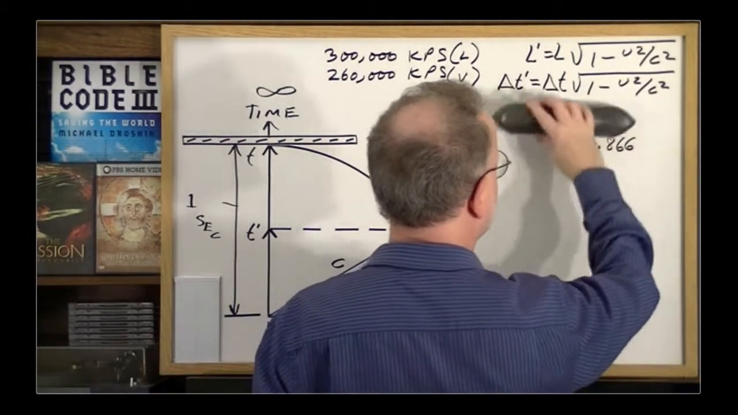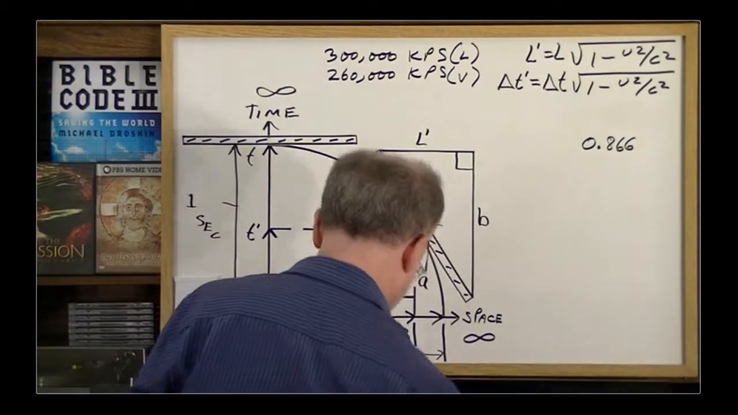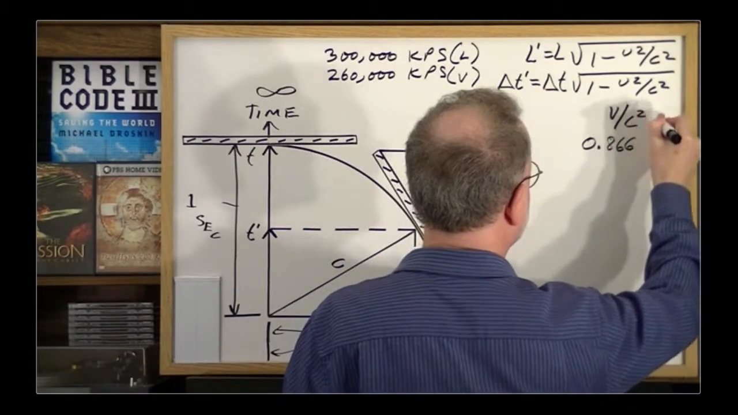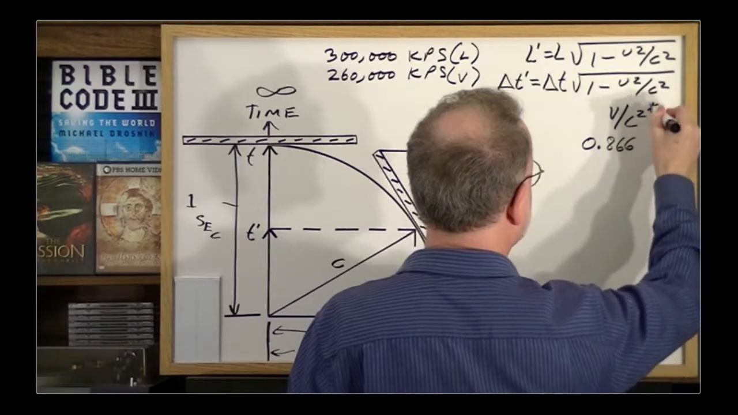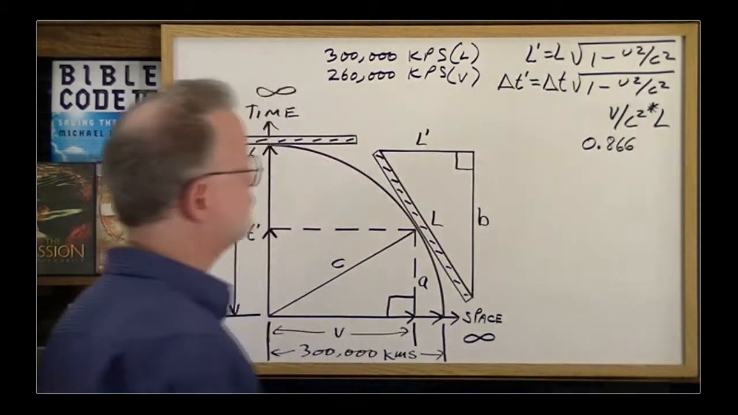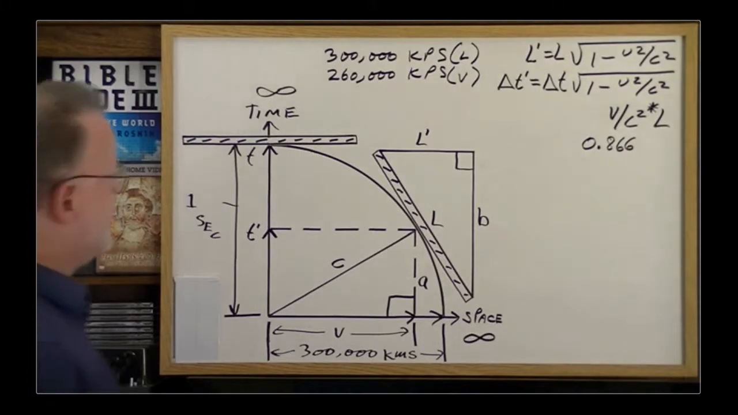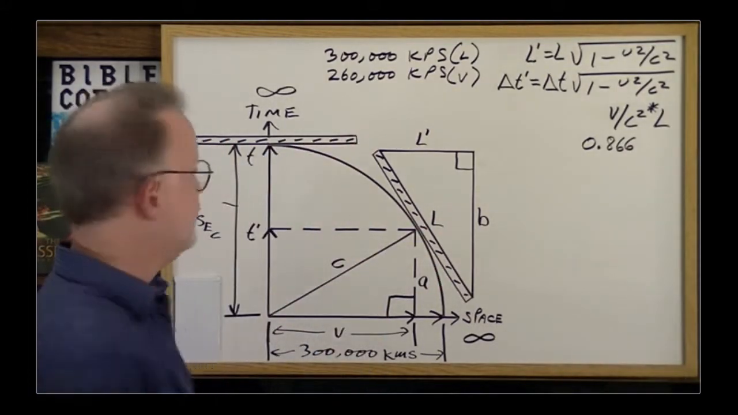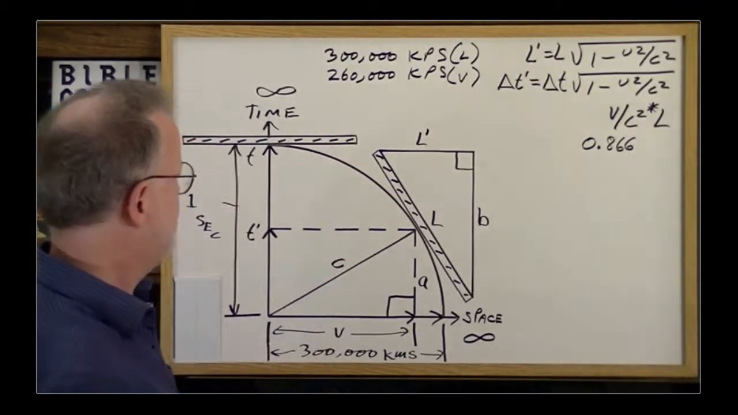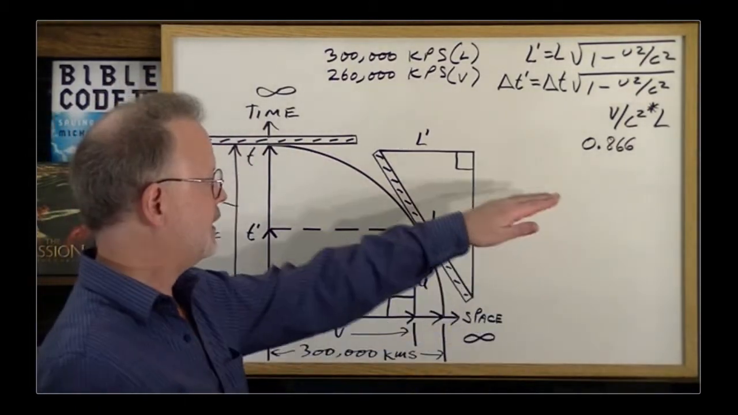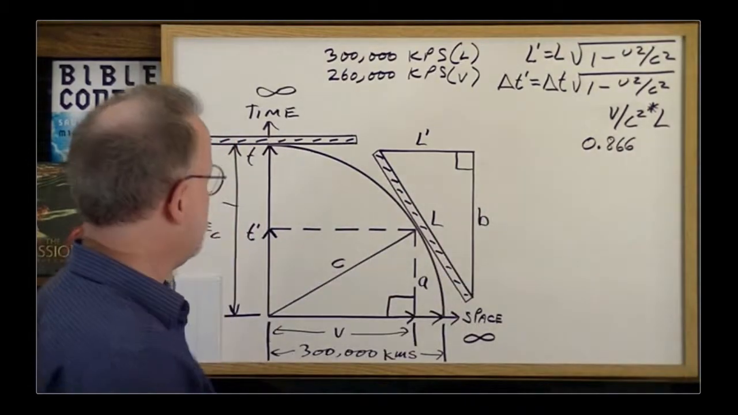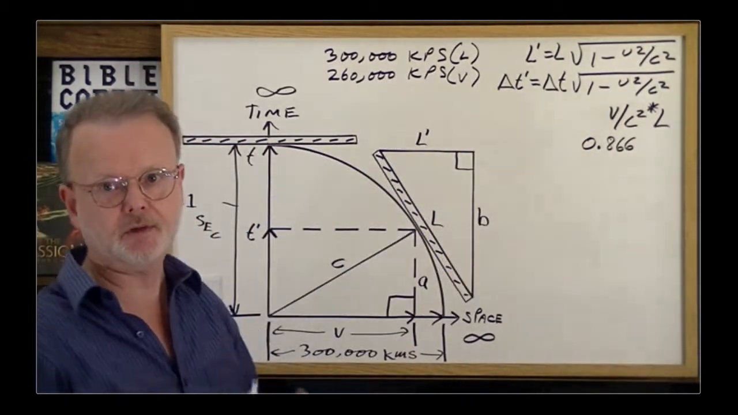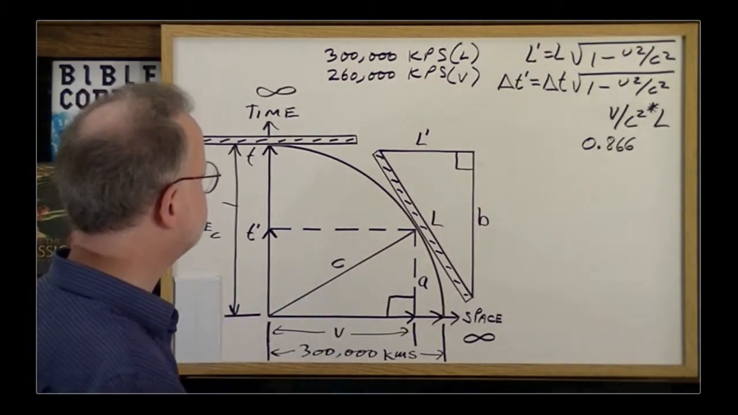Trying to clean one up and the other one's worse. V over C squared times L. Okay, so now we have that equation. We can calculate, no matter what the length is compared to this one, exactly how much it extends across time. If it's even longer than this, it could be extending across more than a second. It's a very long object.